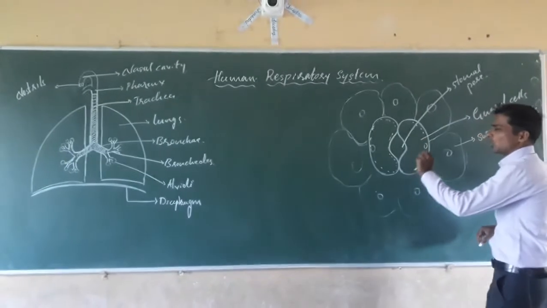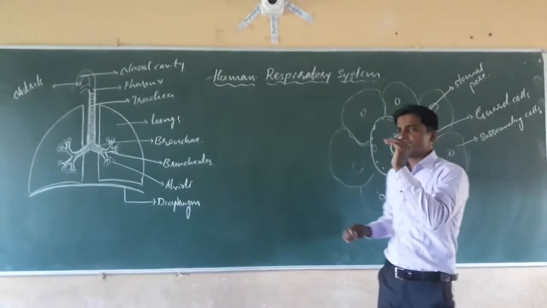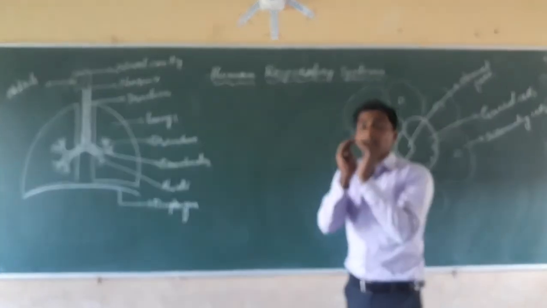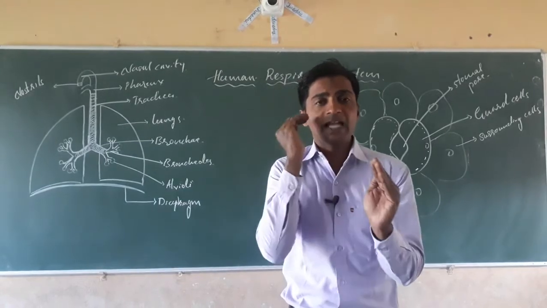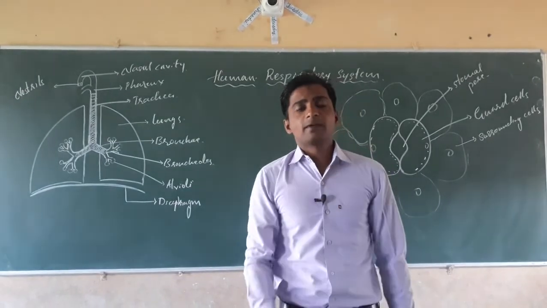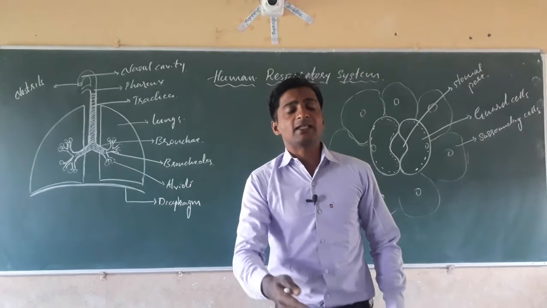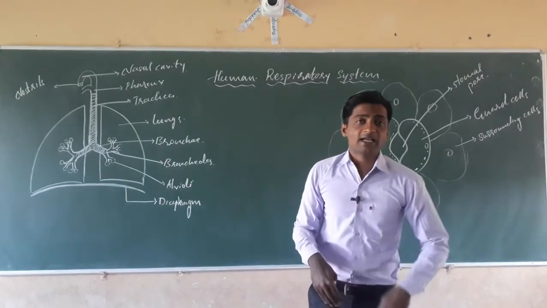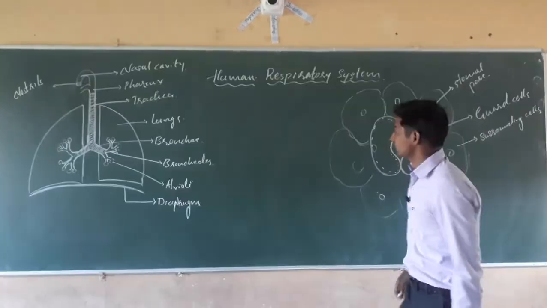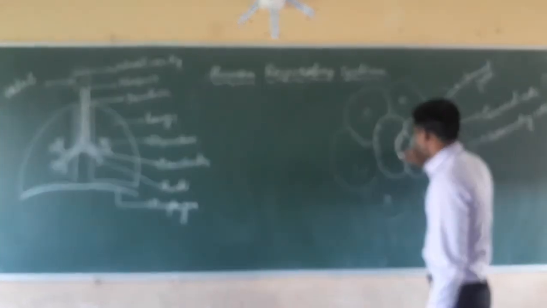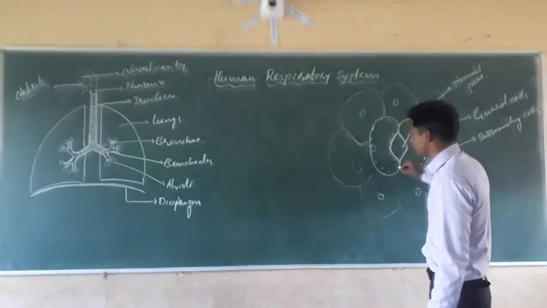That minute pore is present in between the bean-shaped guard cells. Through these guard cells only the exchange of gases takes place, that is, taking in carbon dioxide and giving out the oxygen molecule through this minute pore. That is called the stomatal pore.